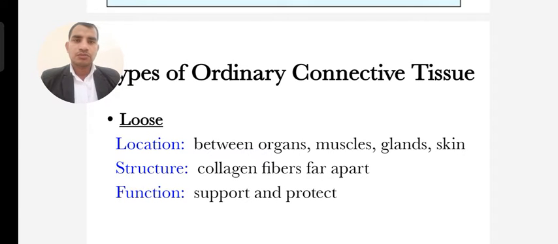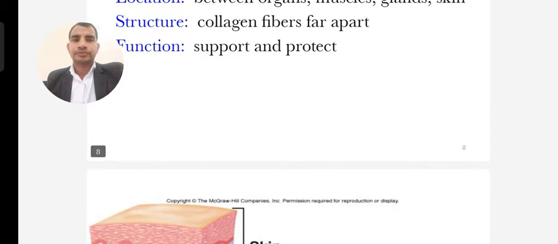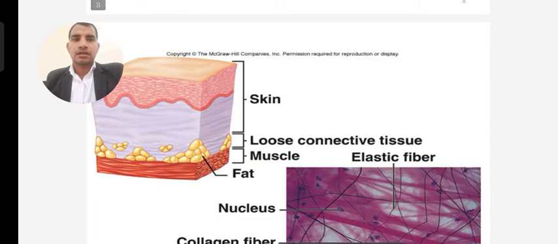Loose connective tissue is found in the following parts of the body: between organs, muscles, glands, and skin. It has collagen fibers as its structure, and its function is support and protection. So it provides other organs support and protection. The skin is a superficial layer, just below it is loose connective tissue, and just below that are the muscles.